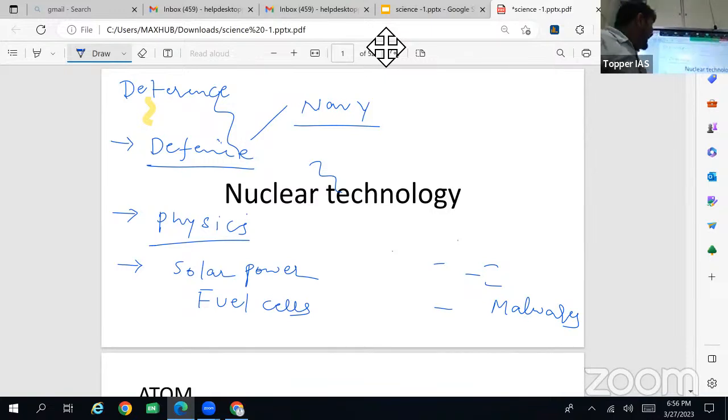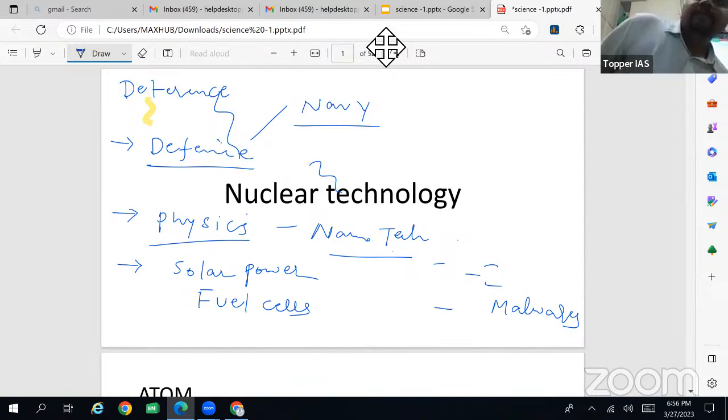Then nanotechnology. Materials behave very differently at nanoscale. So what are the applications of nanotechnology? For example, graphene, the graphite at nanoscale, carbon nanotubes. How graphene conducts electricity. Why gold reacts at nanoscale?